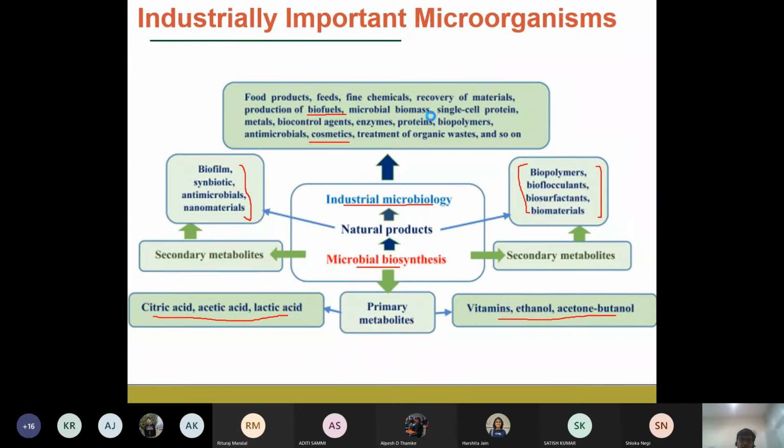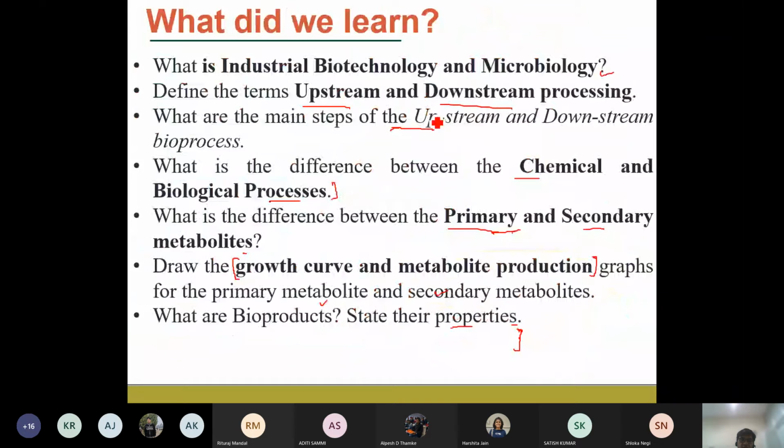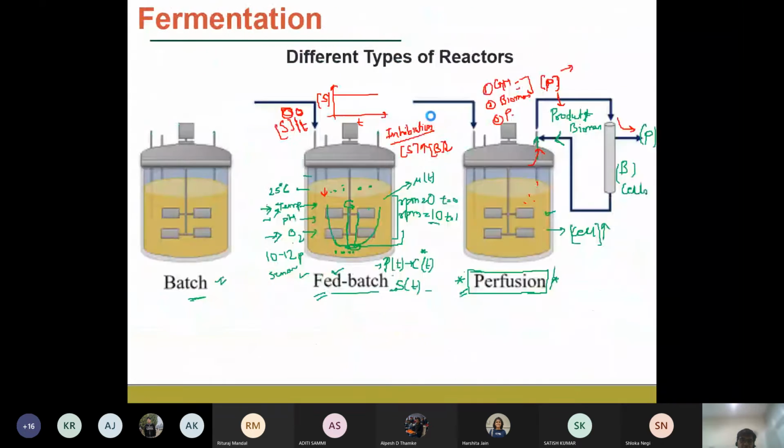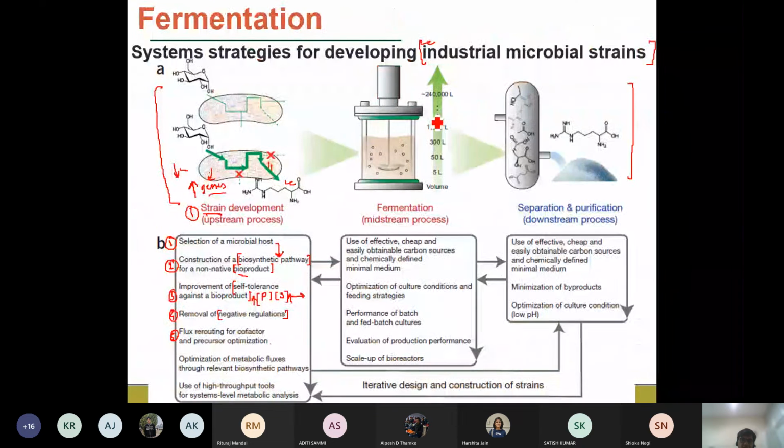So we need to optimize, for example, the different concentrations and yields, meaning at what concentrations you need to add this type of cofactors, and at what concentrations you need to add the precursor. So the optimization is required in those terms. Sometimes that means we always need to add the optimum concentration of the cofactor, and that should be present in this fermentation media, so that a higher concentration of the desired products is produced.